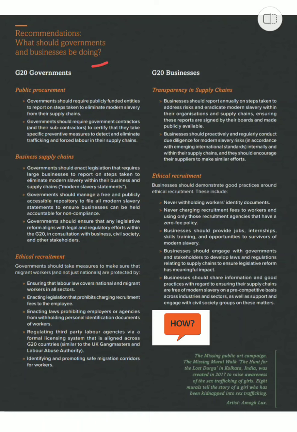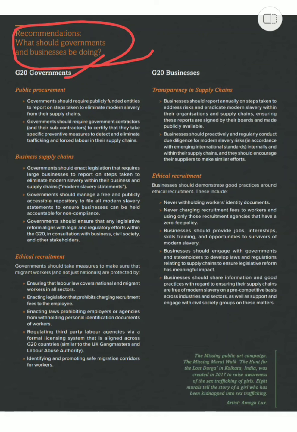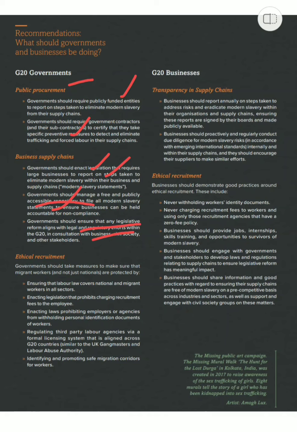Now, how should governments and businesses be implementing or improving their conditions? See, the G20 governments that are there, public procurement should require publicly funded entities to report on steps taken to eliminate modern slavery, and government should require government contractors to certify that they take specific preventive measures. Then business supply chain: governments should enact legislation that requires large businesses to report on steps. Then government should manage a free and publicly accessible repository to file all modern slavery statements. Then they should ensure that any legislative reform aligns with legal and regulatory efforts. So efforts should be there. Free and publicly accessible repository should be there. Then large businesses to report on steps taken to eliminate modern slavery. This is like a CSR that you can talk of.